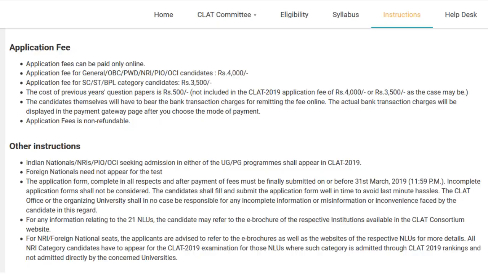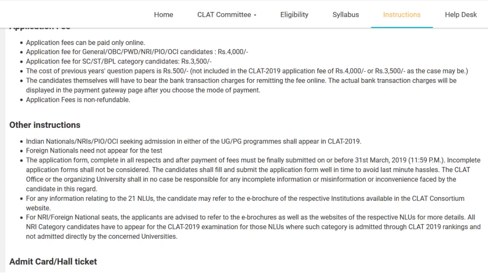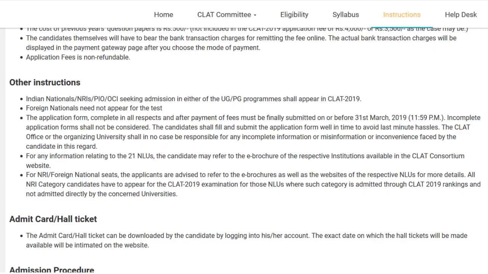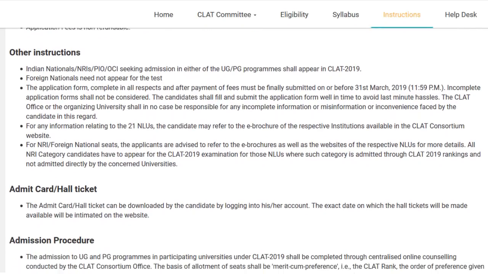Like, absolutely shameless. The whole point of them charging this much money is they'll say that, oh, we have all of this processing and we have to do all of this infrastructure and all of that. So I'm like, if you're not ready to bear the bank transaction charges also, then I don't know, man. Anyway, I'm done with my rant. The application fee is non-refundable, which basically means you can't ask them to give it back to you, as if they're going to do that after everything that they've made clear for you.